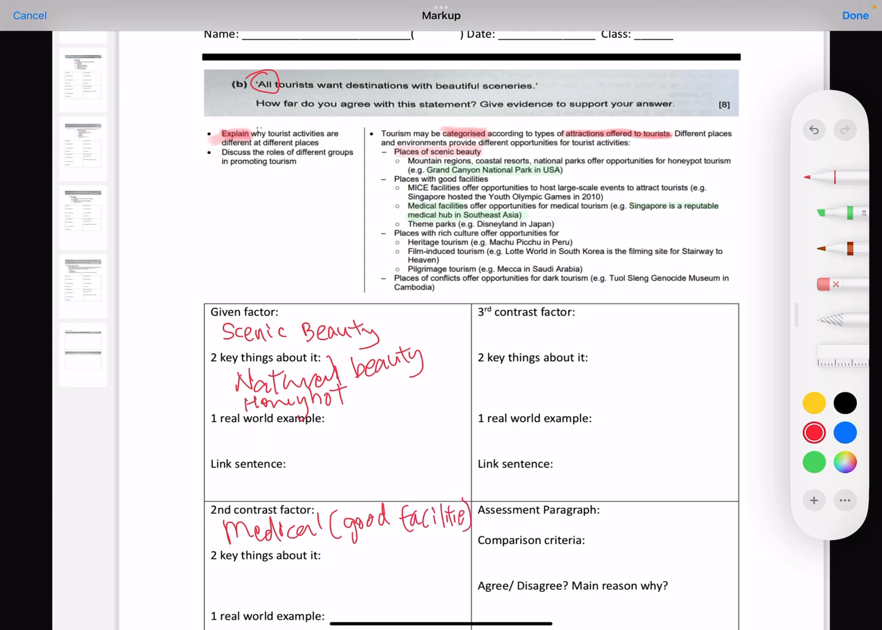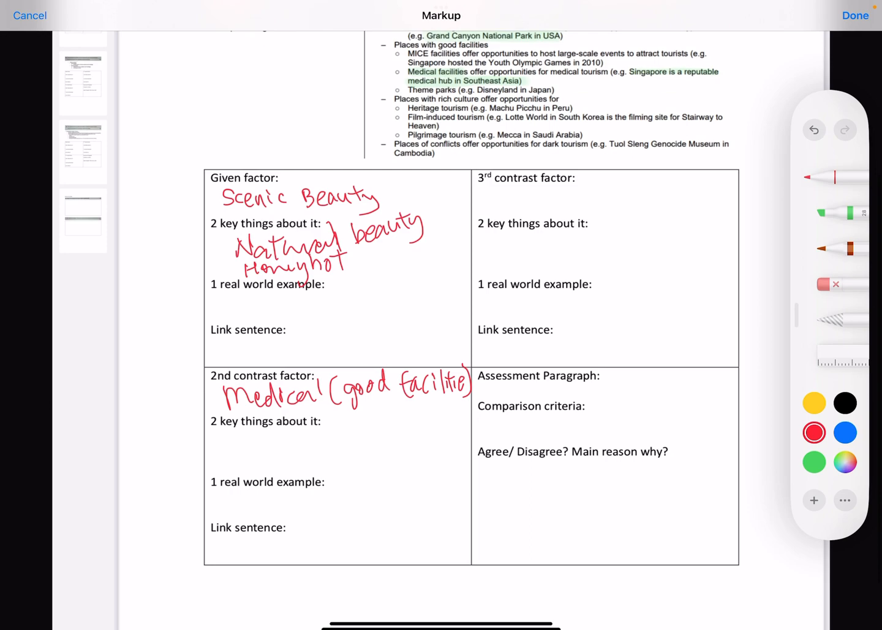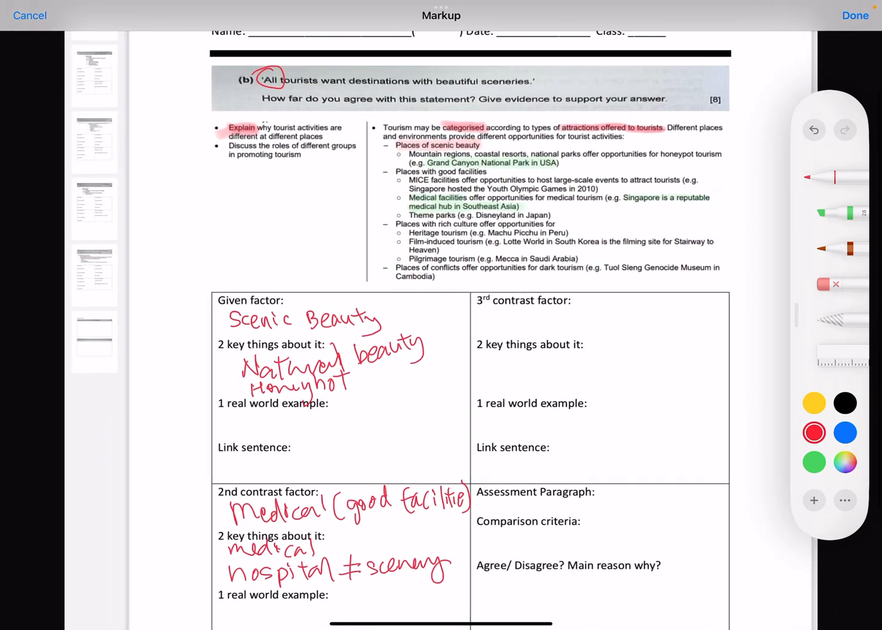Now, I would highlight what the essence of this is. It is for medical purpose. The tendency would be the person will be in the hospital, right? There may not be beautiful scenery. Right, so this is important. Then your examples and all. So with these two alone, you can actually push off and say that you disagree because the presence of medical tourism seems to disagree with that.